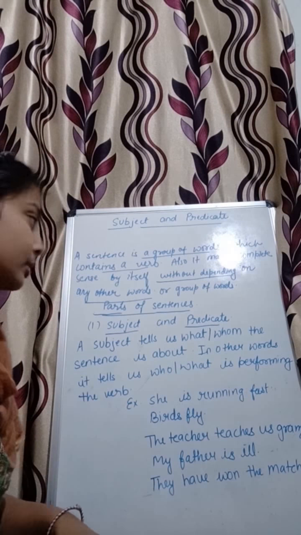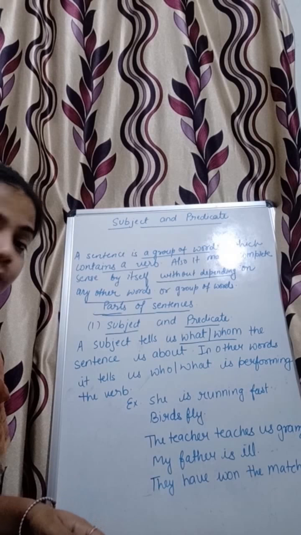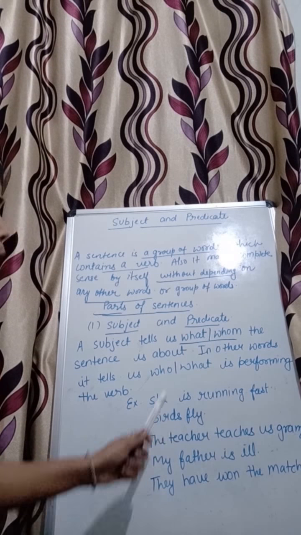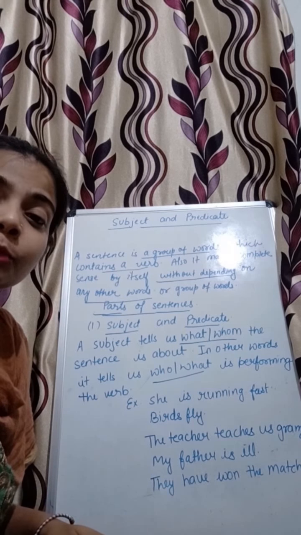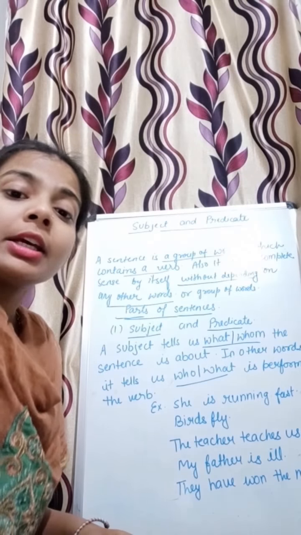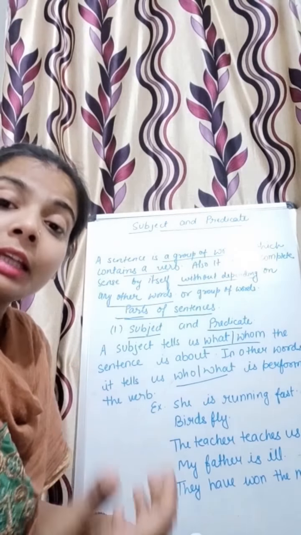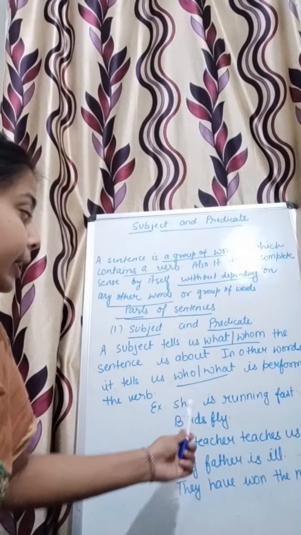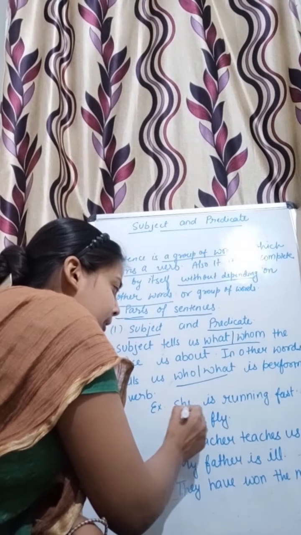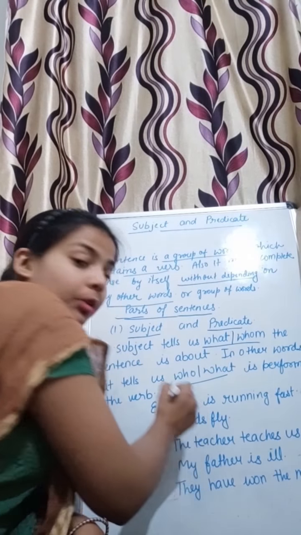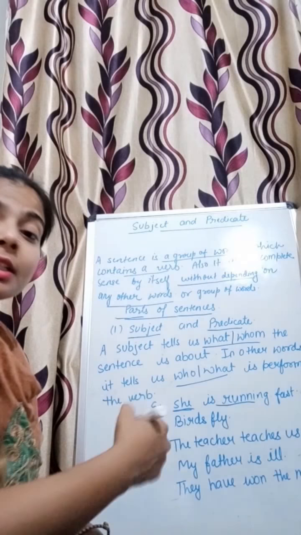First, subject. A subject tells us what or whom the sentence is about. In other words, it tells us who or what is performing the verb. It means that a subject is that part of the sentence that tells who is performing a verb, who has done the work. For example, she is running fast. Here in this sentence, as you can see, she is a pronoun who is performing a verb.